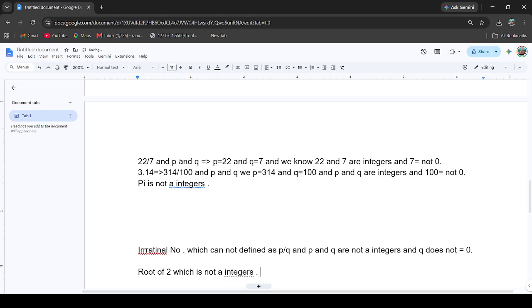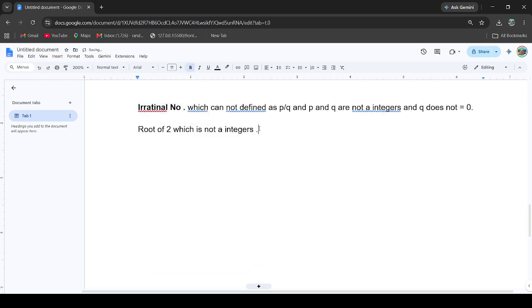So it can be a rational number or an irrational number. I can highlight this for your reading habit.